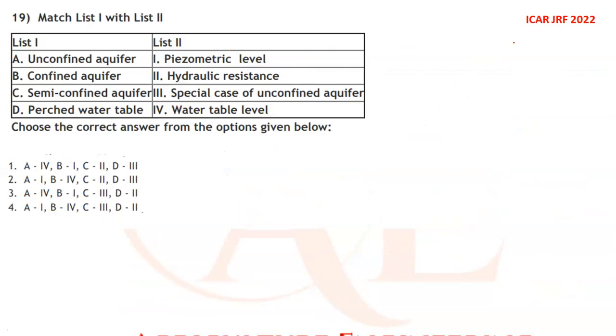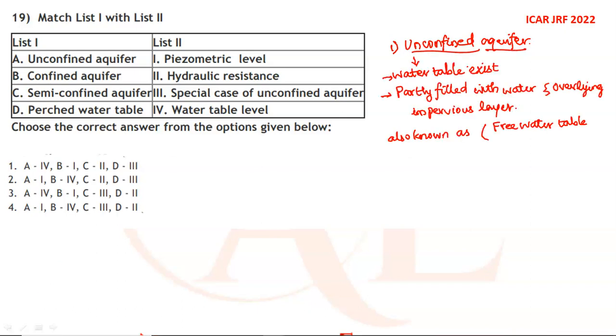Let's see the next question. We want to match the list: unconfined aquifer, confined aquifer, semi-confined aquifer and perched water aquifer. Let's see one by one. First, the unconfined aquifer. In an unconfined aquifer there is a water table, where the water is partially filled. It is also known as a free water table, phreatic aquifer or non-artesian aquifer.